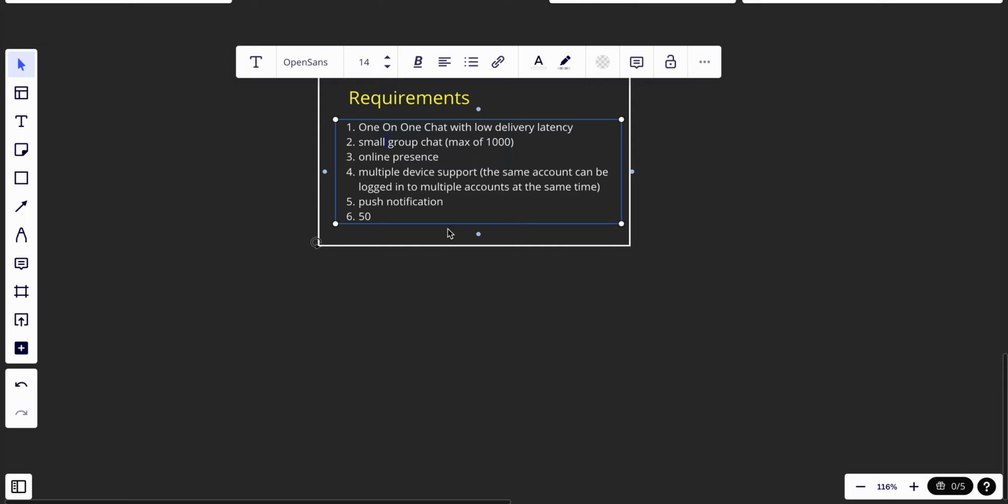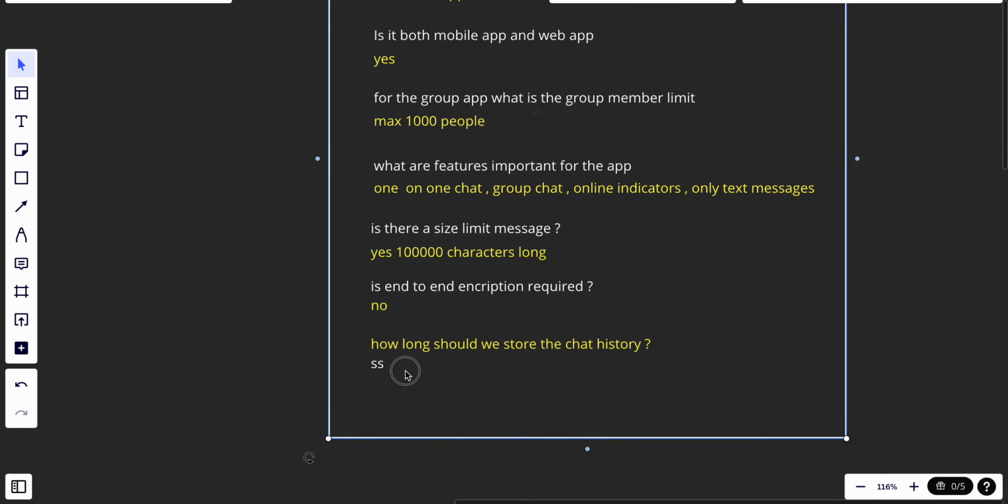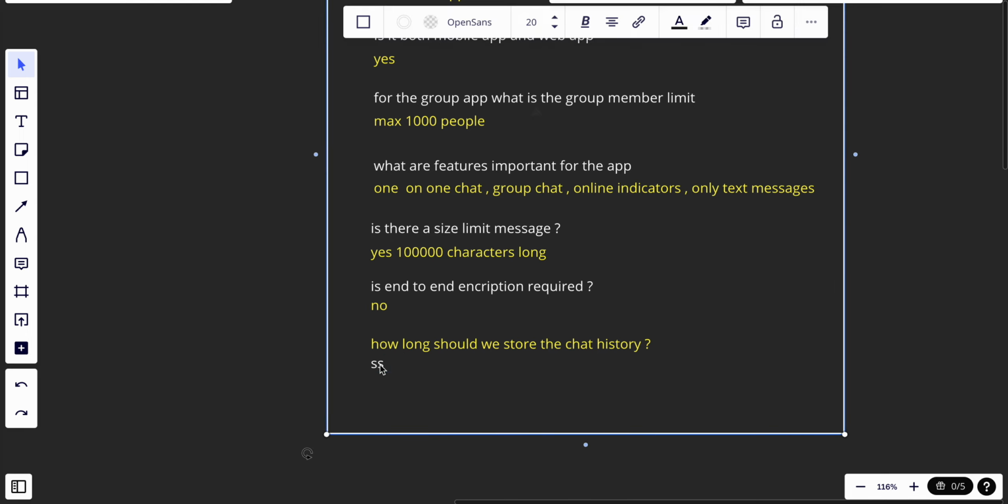Multiple device support, meaning the same account can be logged in on multiple devices at the same time. We also have push notifications.